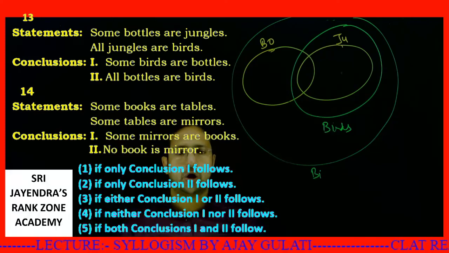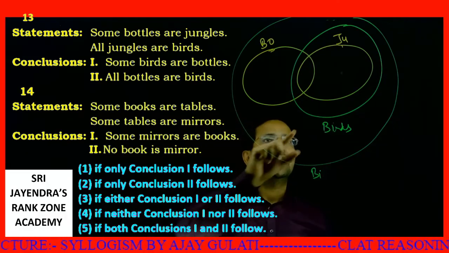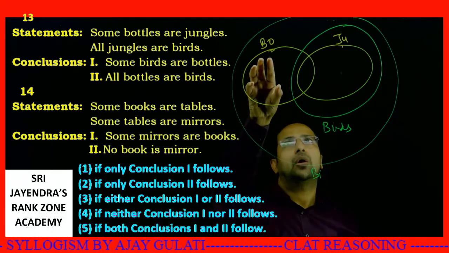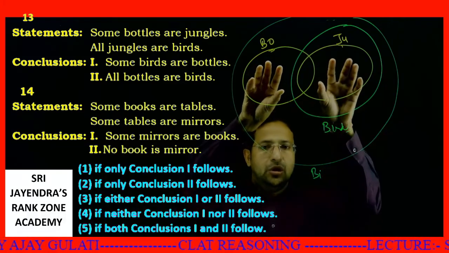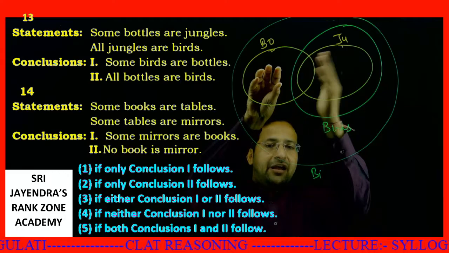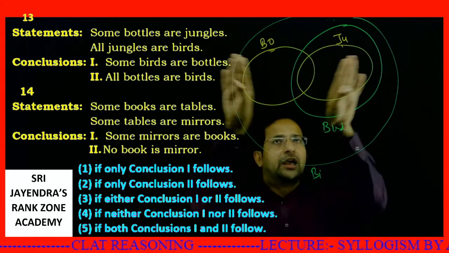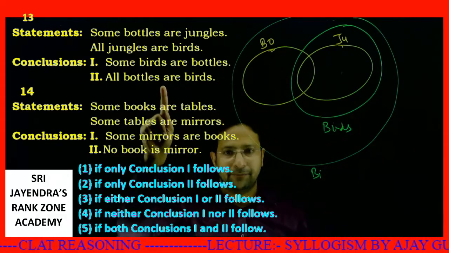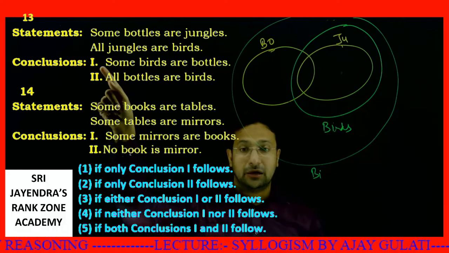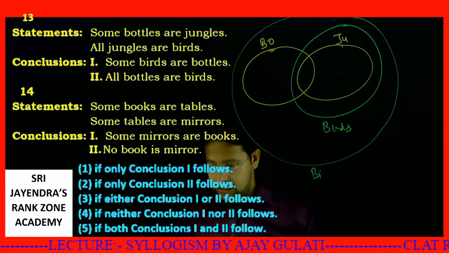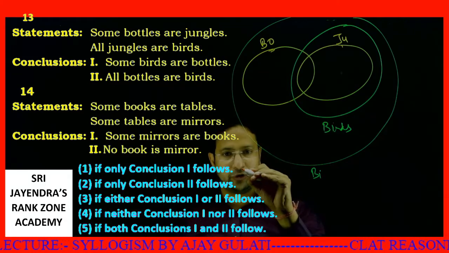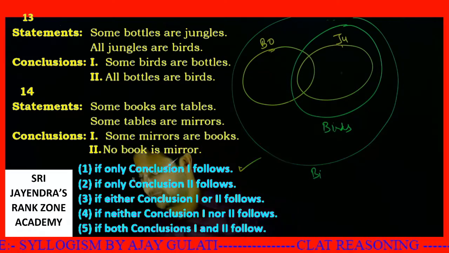All bottles are birds. If I take this diagram, is this part of bottles in the birds? No. This part of bottles is away from the birds. Okay, so this is not true. So only the first conclusion is true: some birds are bottles. So you have your answer as, if only conclusion 1 follows, mark 1. This is your answer.